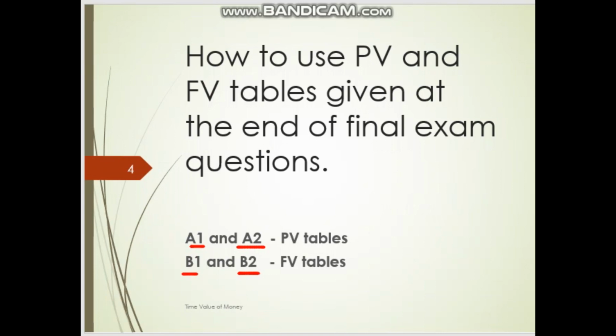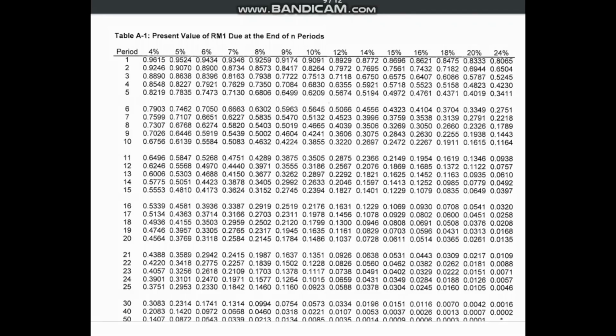I'm going to teach you how to use the present value and future value tables. Have a look at A1 and A2, which are the present value tables at the back of your question, and tables B1 and B2 for the future value. Basically, you are given 4 tables in your final exam question.